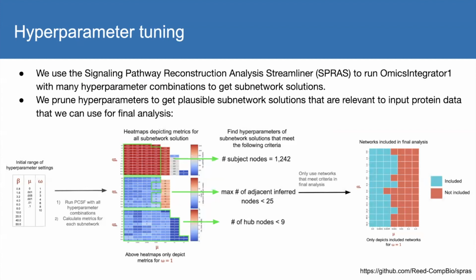We use the Signaling Pathway Reconstruction Analysis Streamliner, or SPRAS, to run Omics Integrator 1 with many different hyperparameter combinations to get a large set of subnetwork solutions. We then prune the hyperparameter combinations to get a set of plausible subnetwork solutions that are relevant to the input prize data that we can use for our final analysis.